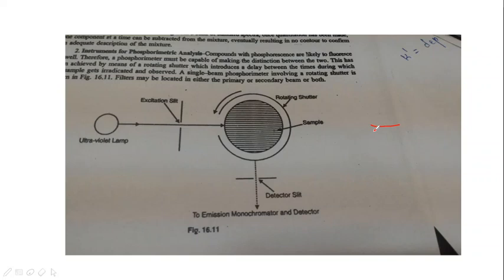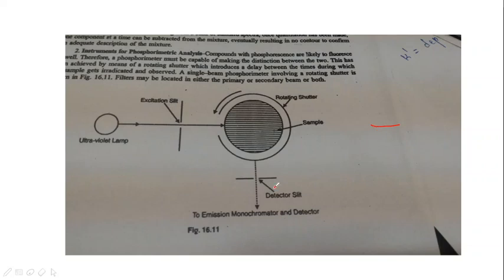Now coming to types of phosphoroscopes. There are two types. The one that has been displayed on the screen right now is called the rotating can phosphoroscope. It consists of a hollow cylinder having one or more slits which are equally spaced in the circumference. There is an ultraviolet lamp, and there is an excitation slit, and there is a slit over here which is having a rotating shutter. There is also a detector slit.